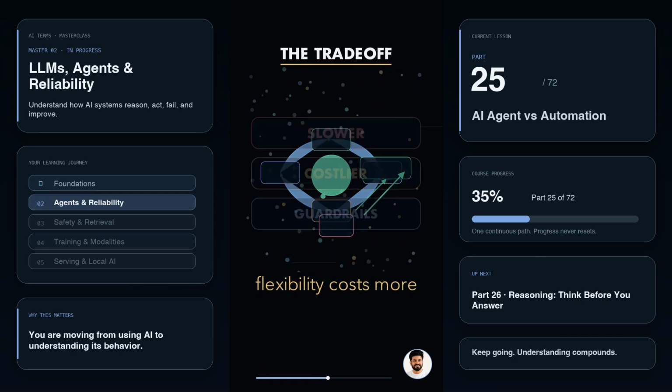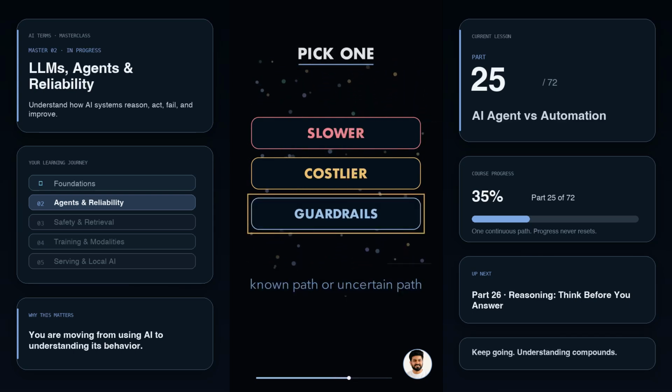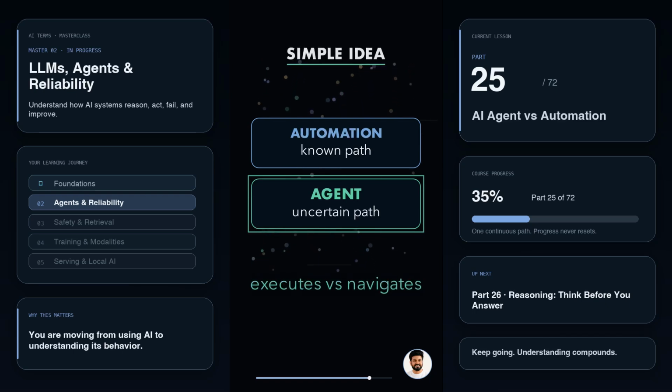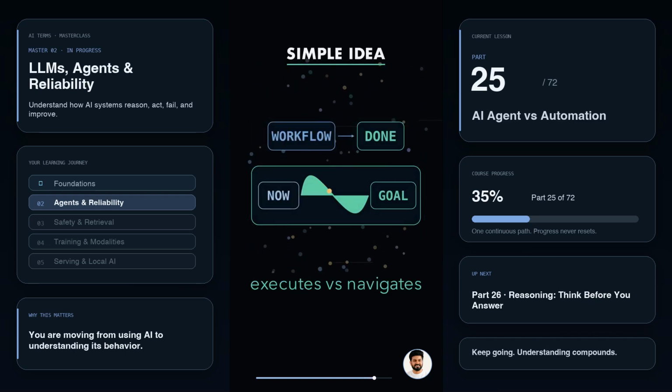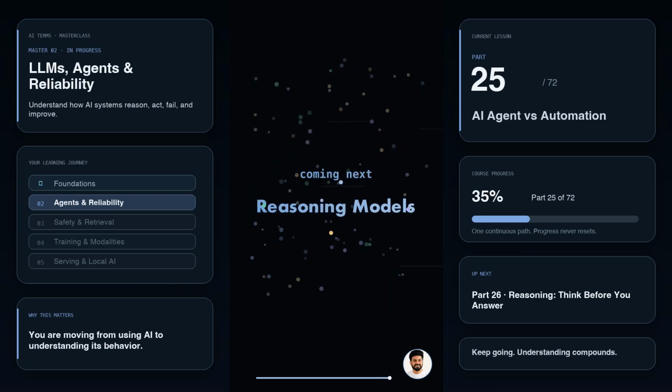But that flexibility has a cost. Agents are slower, more expensive, and need guardrails because they are making decisions, not just running a script. So use automation for stable, repeatable tasks. Use an agent when the path is uncertain and the system needs to reason through the next move. Simple idea. Automation executes a workflow. An agent navigates toward a goal. Coming next, reasoning models. Why some AI answers take time to think.